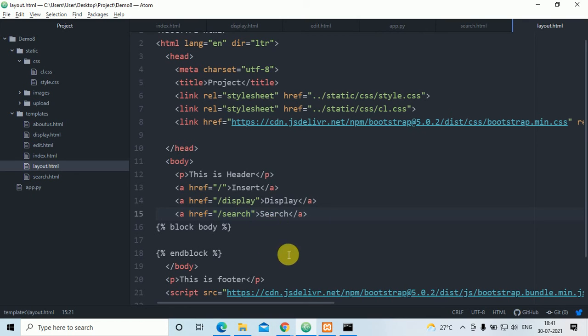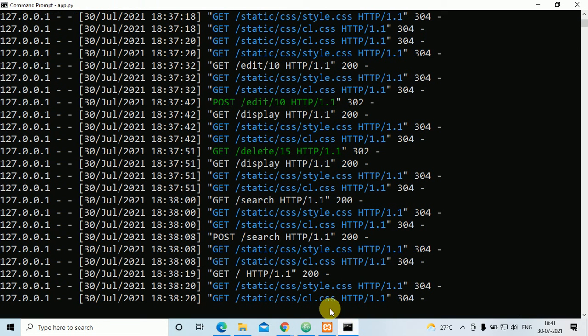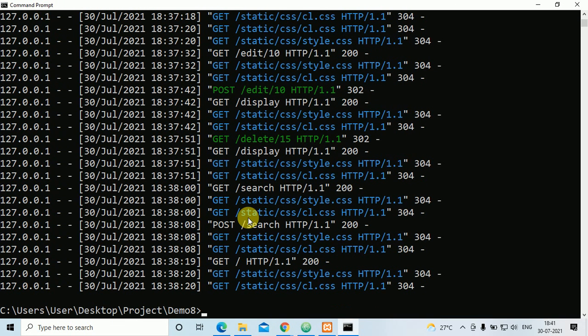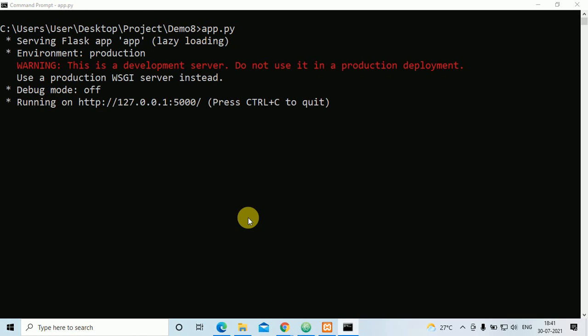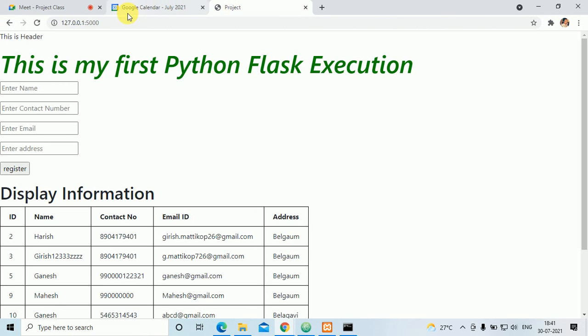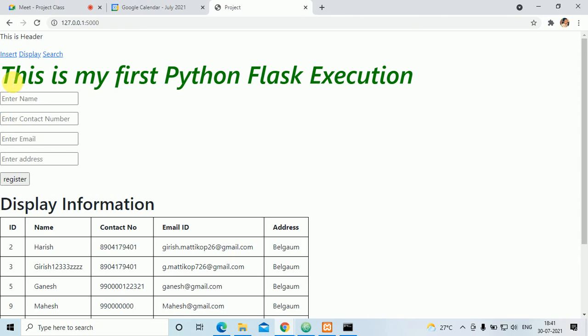I'll save the file. Once again I'll execute and show you. I'll run the file and go here to the project. I'll refresh it. See here, insert, display and search are there. These three things have come. If I click on insert, obviously this will come.